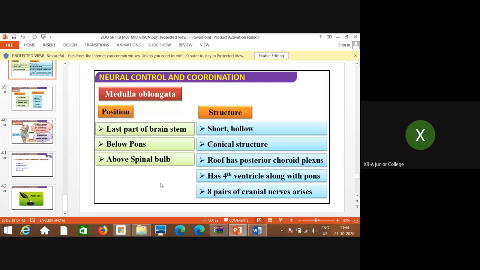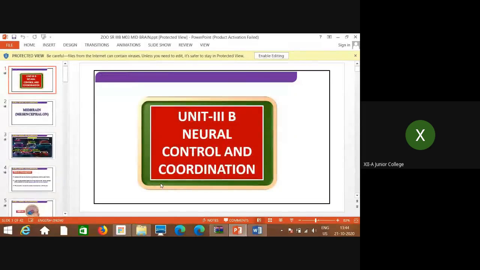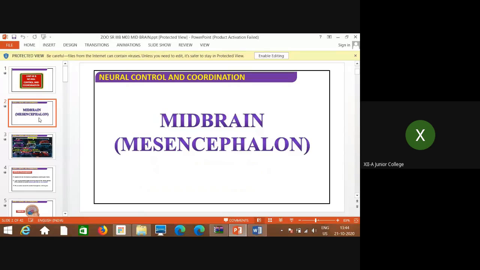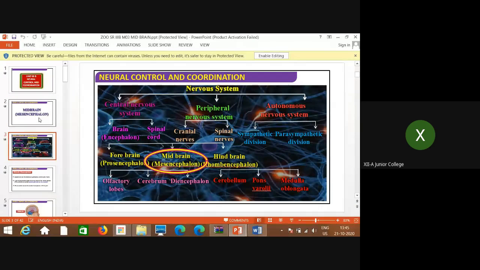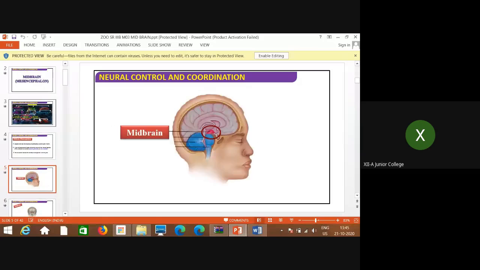Okay. Now I will revise again, everything about the midbrain. This is the classification. Now this is the midbrain, called mesencephalon, located between the thalamus, or you can say diencephalon, and the pons varolii.